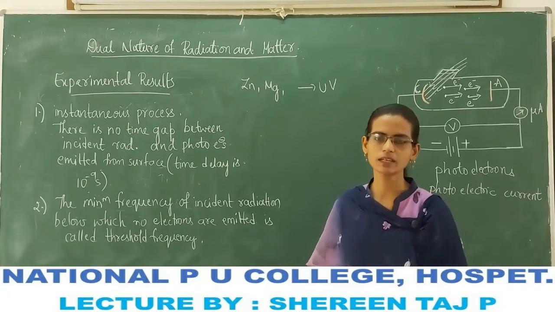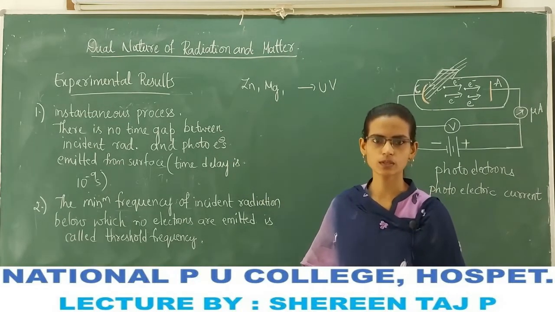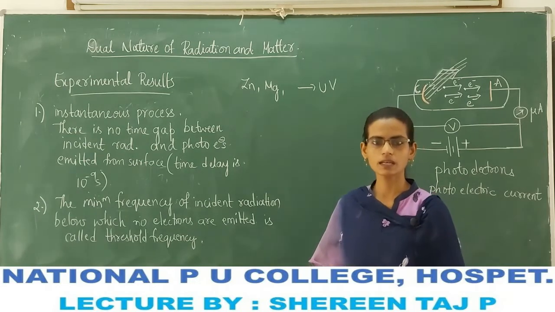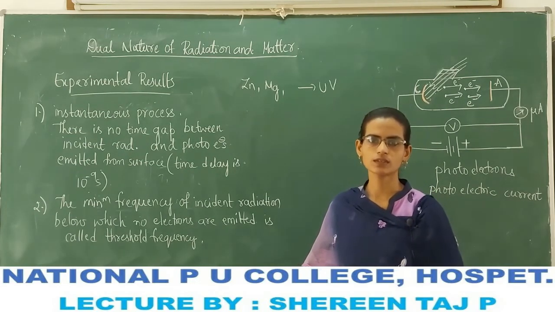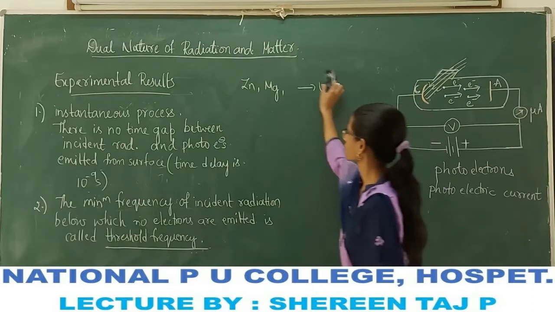For alkali metals like sodium and potassium, the minimum threshold frequency should be in the visible region.